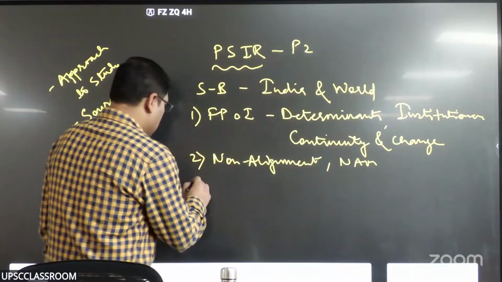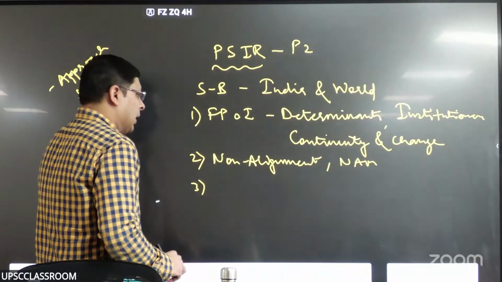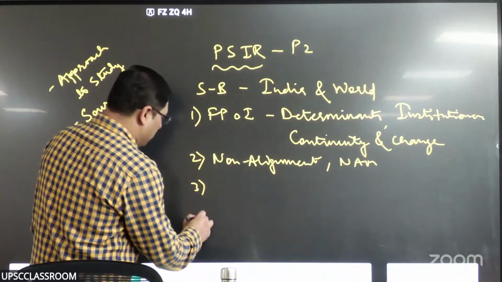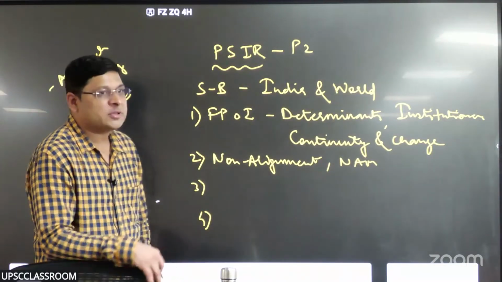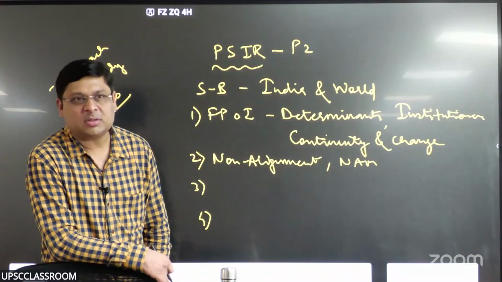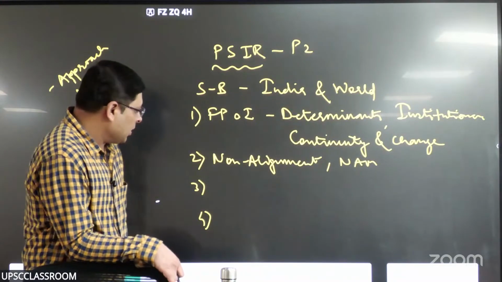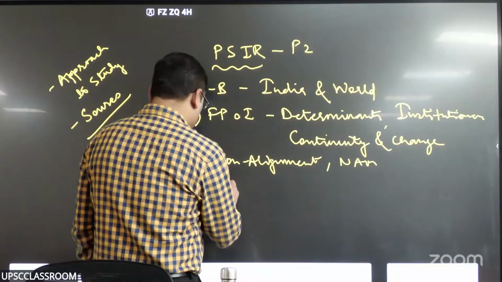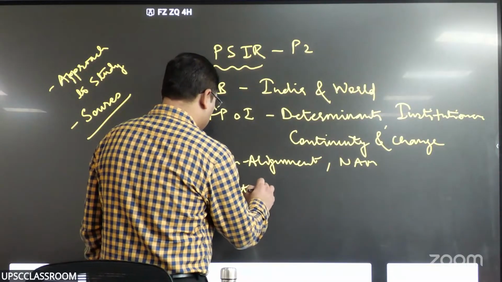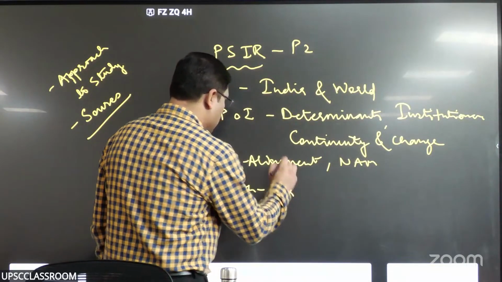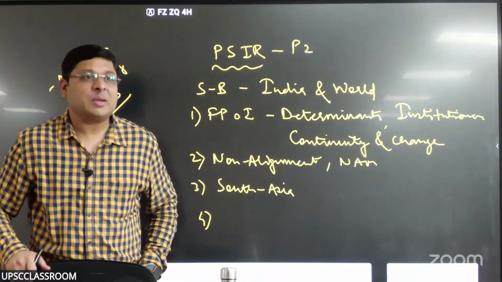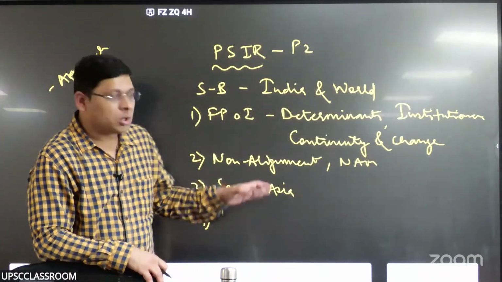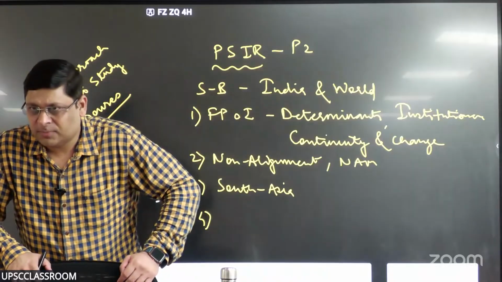Number three, number four, they deal with the global south. So number three is about South Asia. That is our neighborhood. It deals with South Asia. That is our neighborhood, right? What all things are mentioned there? Again, A, B, C, right?